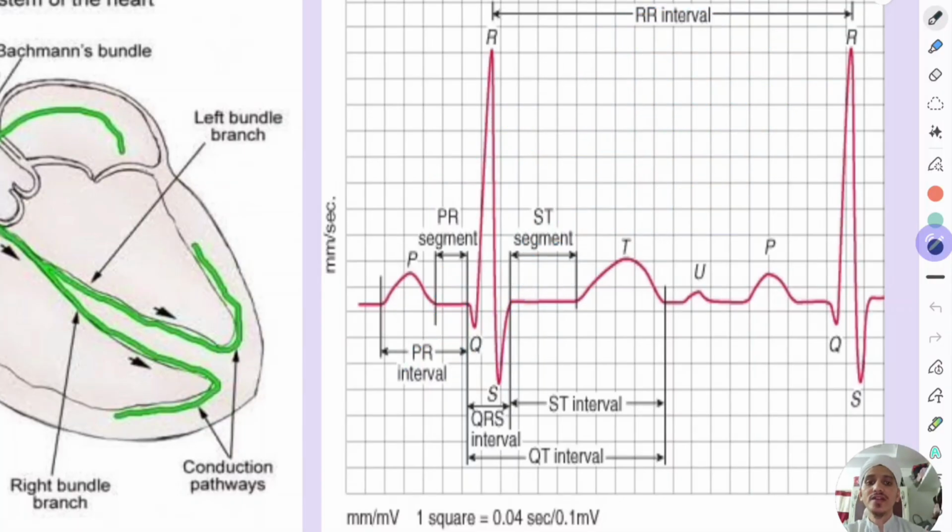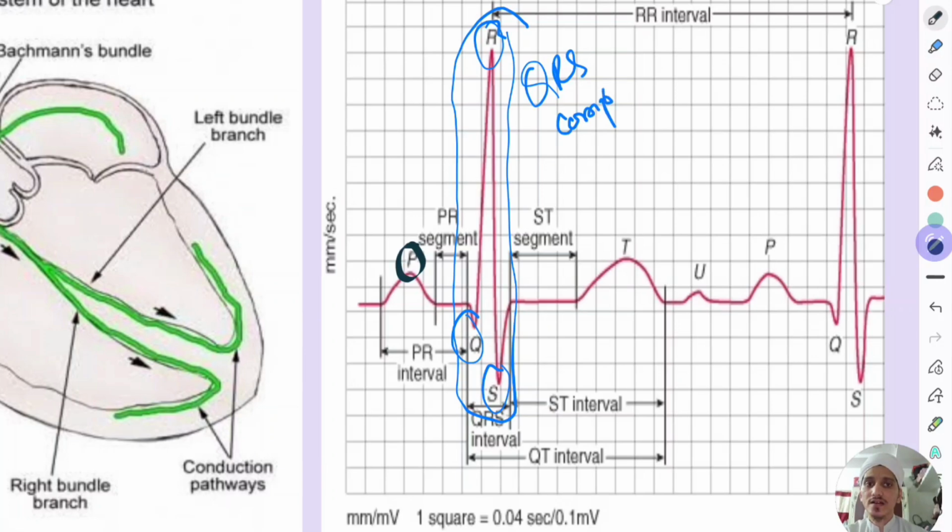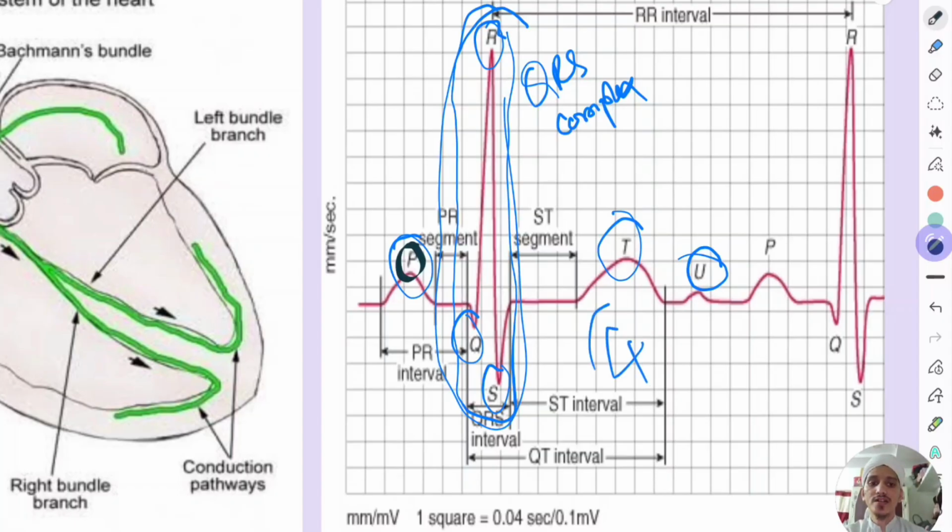So let us see what are the important waves we see. So we'll have a P wave, and then we will have a Q wave, R wave, and S wave. Together, all of these waves constitute the QRS complex. The P wave, QRS complex, then T wave, and sometimes U wave. So these are actually six important waves, but these three constitute one thing. So four important things, waves.